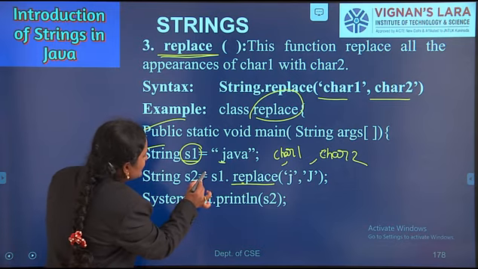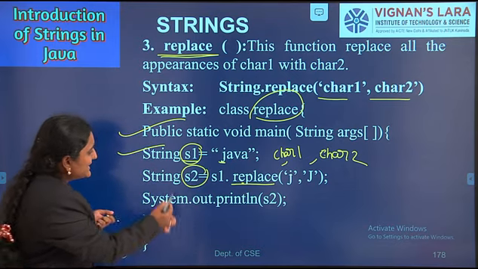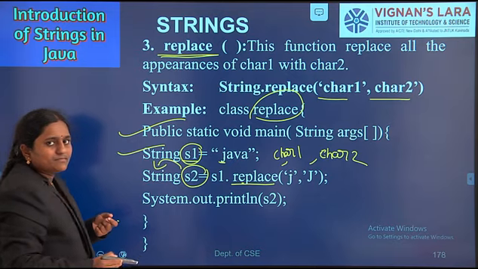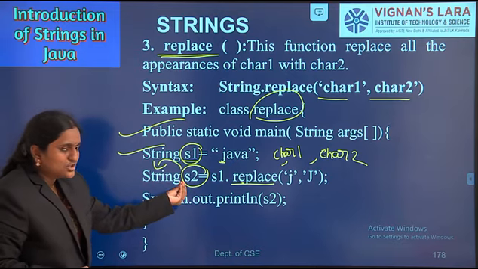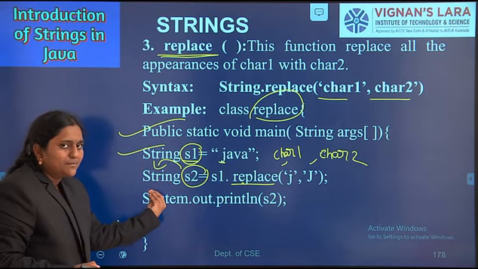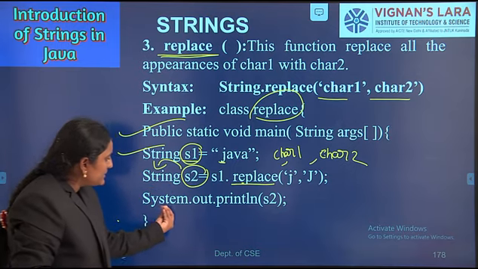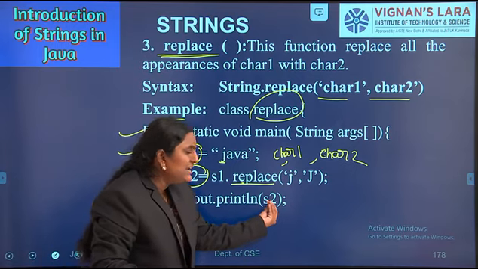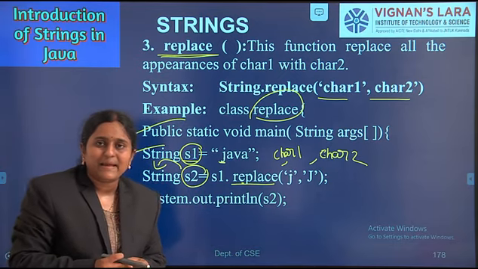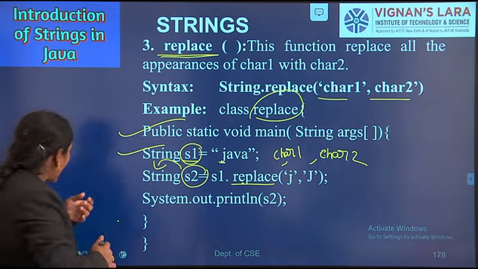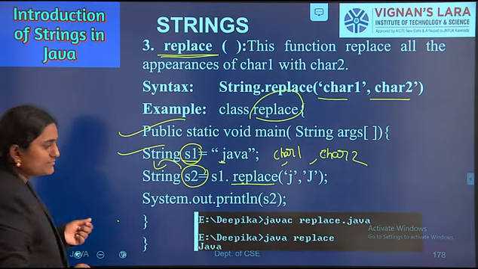Finally, our result will be stored in the S2 variable. It returns the string data type. Here I am printing System.out.println S2. What is the output of this program? If you compile and run this program, what is the output we are getting?